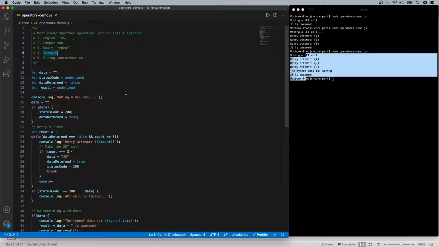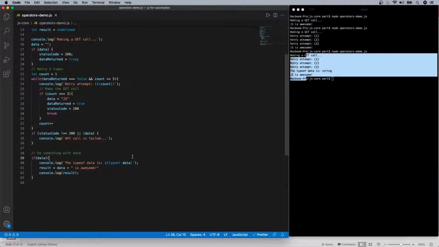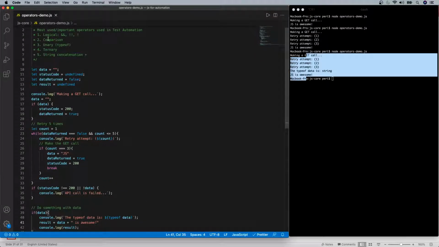So ternary can also be used. And finally, we also use the string concatenation. Look again, the rule is if you see a plus, it looks like an arithmetic plus symbol, but if either side of the plus operator is a string, then the other side will be automatically converted to a string, and it does a concatenation there. So we use this concatenation as well.